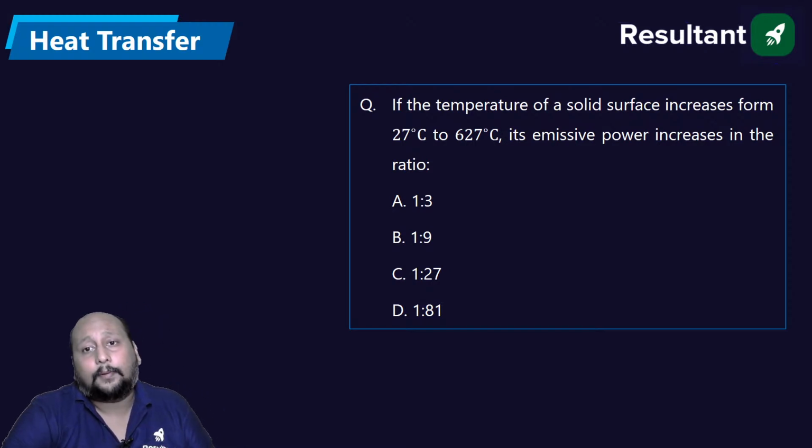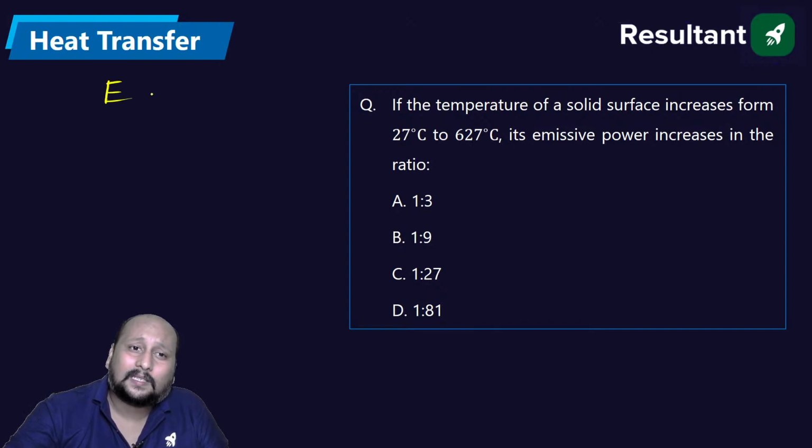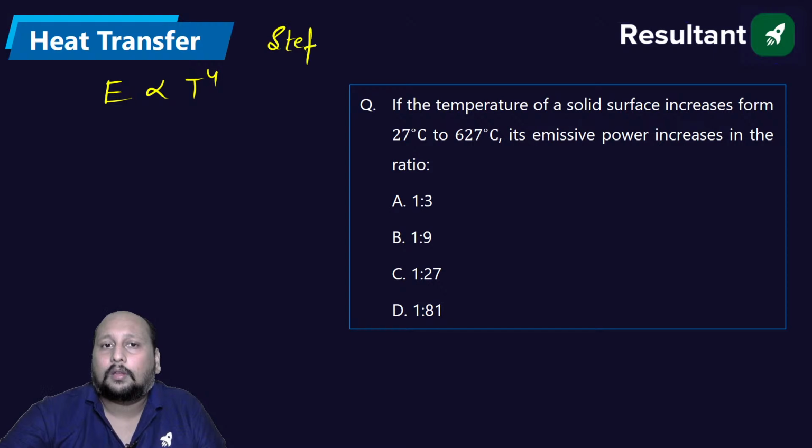If the temperature of the solid surface increases from 27 degrees Celsius to 627 degrees Celsius, the emissive power increases in the ratio. देखो, what is emissive power? Emissive power is directly proportional to T to the power 4. कौन सा लॉ बोलता है? स्टीफन लॉ। स्टीफन बोल्ट्जमैन, इसमें से question many number of times was asked in the RRB JE.